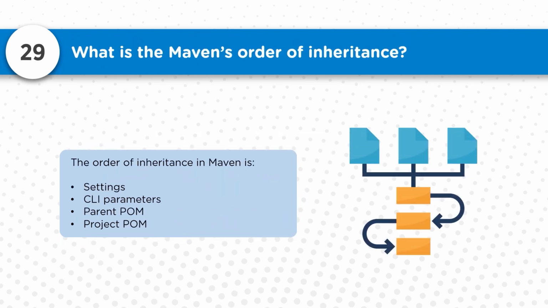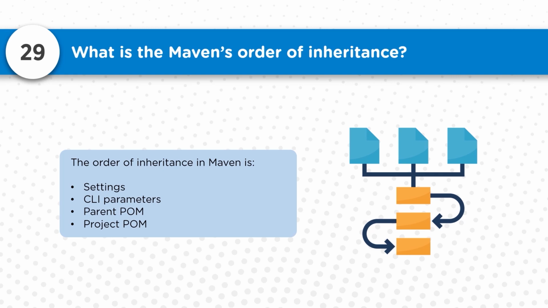So what exactly is the Maven order of inheritance here? The order of inheritance is the settings, CLI parameters, parent POM, and the project POM, which means that the settings will have the highest value, then the CLI parameters, then the parent POM, and then the project POM. So this is the way the parameters or the configurations will be picked up by Maven.